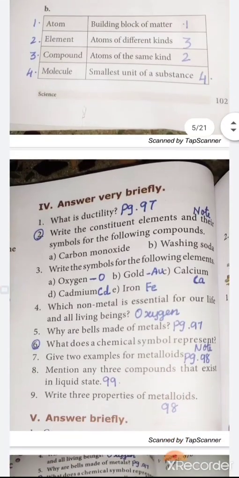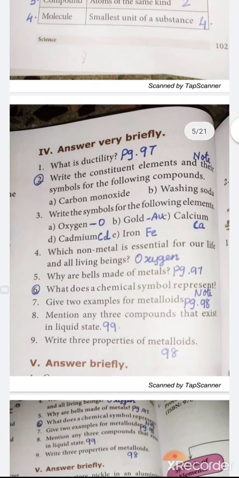Next, answer very briefly. The second one, write the constituent elements and their symbols of the compounds. This is also a note. Okay, I will give the notes. You have to write in your classwork note. But today we teach the questions. Third question, write the symbols for the following elements. First one, oxygen, O. Gold, Au, because the gold Latin name is Aurum, so Au.